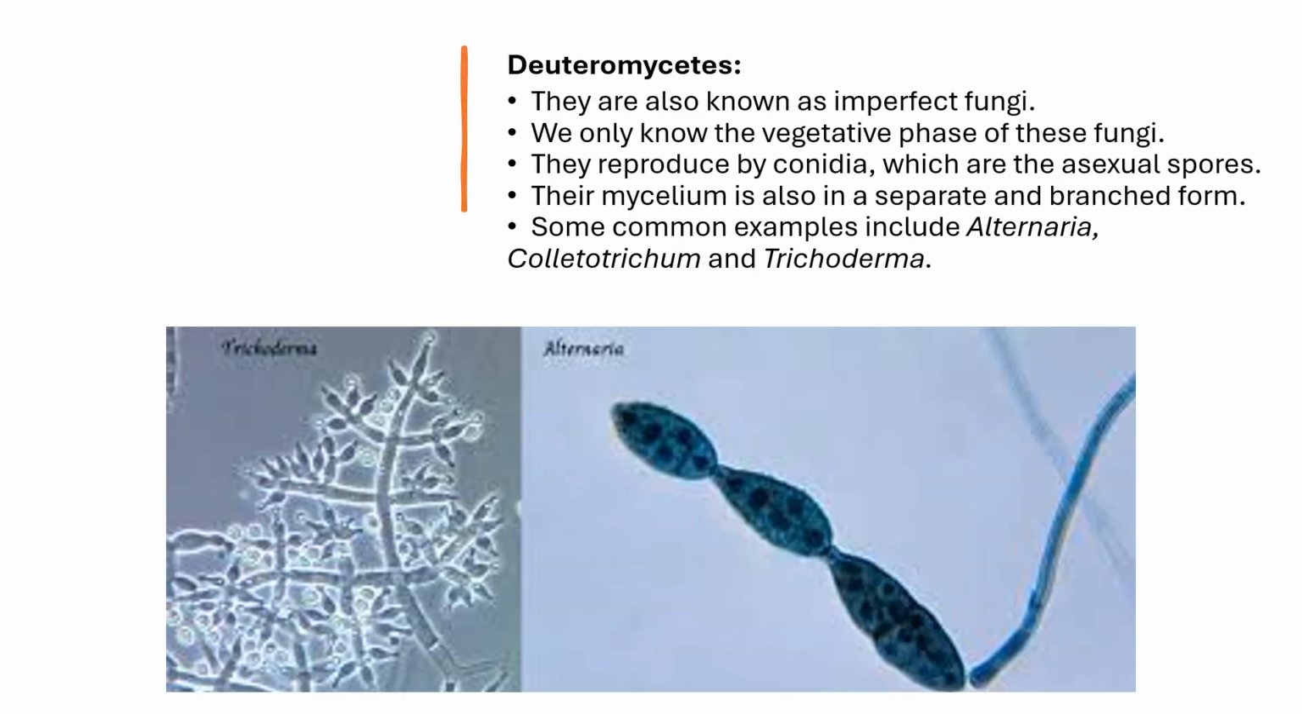The fourth one is Deuteromycetes. They are also known as imperfect fungi, and here we know only the vegetative phase of these fungi. They reproduce mainly by conidia, which are asexual spores. Their mycelium is also septate and branched. Some common examples of Deuteromycetes include Alternaria, Colletotrichum and Trichoderma.